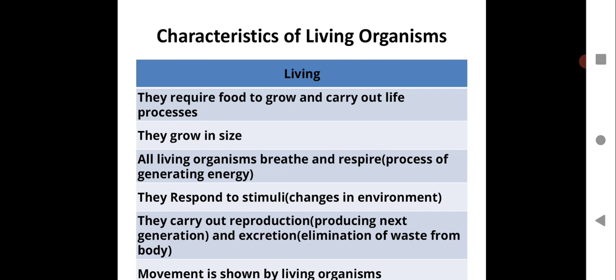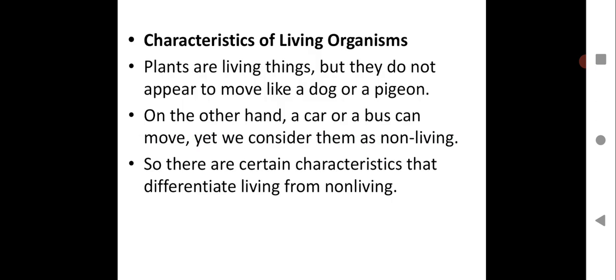And movement is shown by living organisms. Living organisms move from one place to another, except plants and trees, which remain confined to one particular place, but they show movement during a breeze. They will not show locomotion. That means they will not move from one place to another, but they are living organisms. Plants are also living because they show all the very important characteristics shown by living organisms. I hope these points are clear. Please take this down in your notebook.